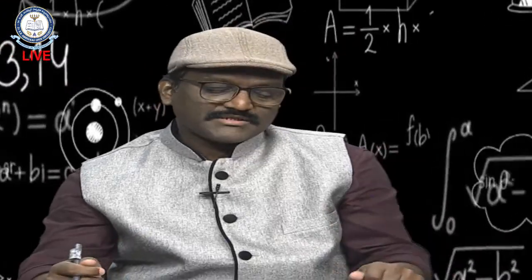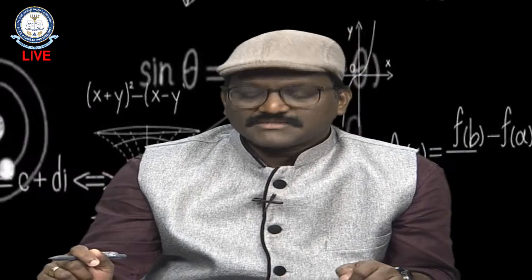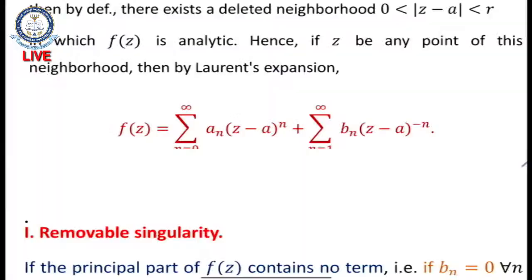So the statement of Laurent series is: z equal to a is an isolated singularity of a function f of z in a circular region. What is that? 0 less than mod z minus a less than r. Means what? The radius will be what? Like that, in which f of z is analytic only in this ring shaped region. What is the domain? Mod z minus a less than r, right? Then f of z can be expressed as summation n equal to 0 to infinity a n times z minus a whole power n, and see the second term, summation n equal to 1 to infinity b n times z minus a whole power minus n. Means what?